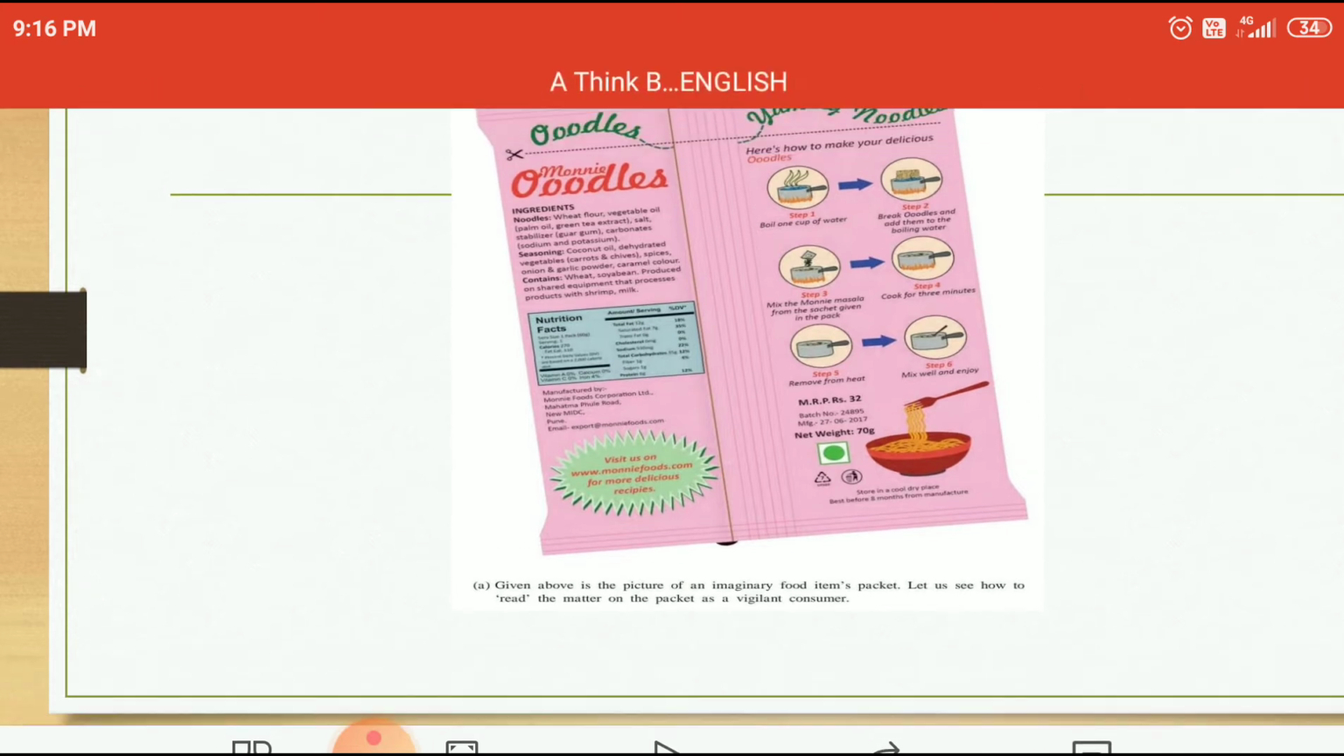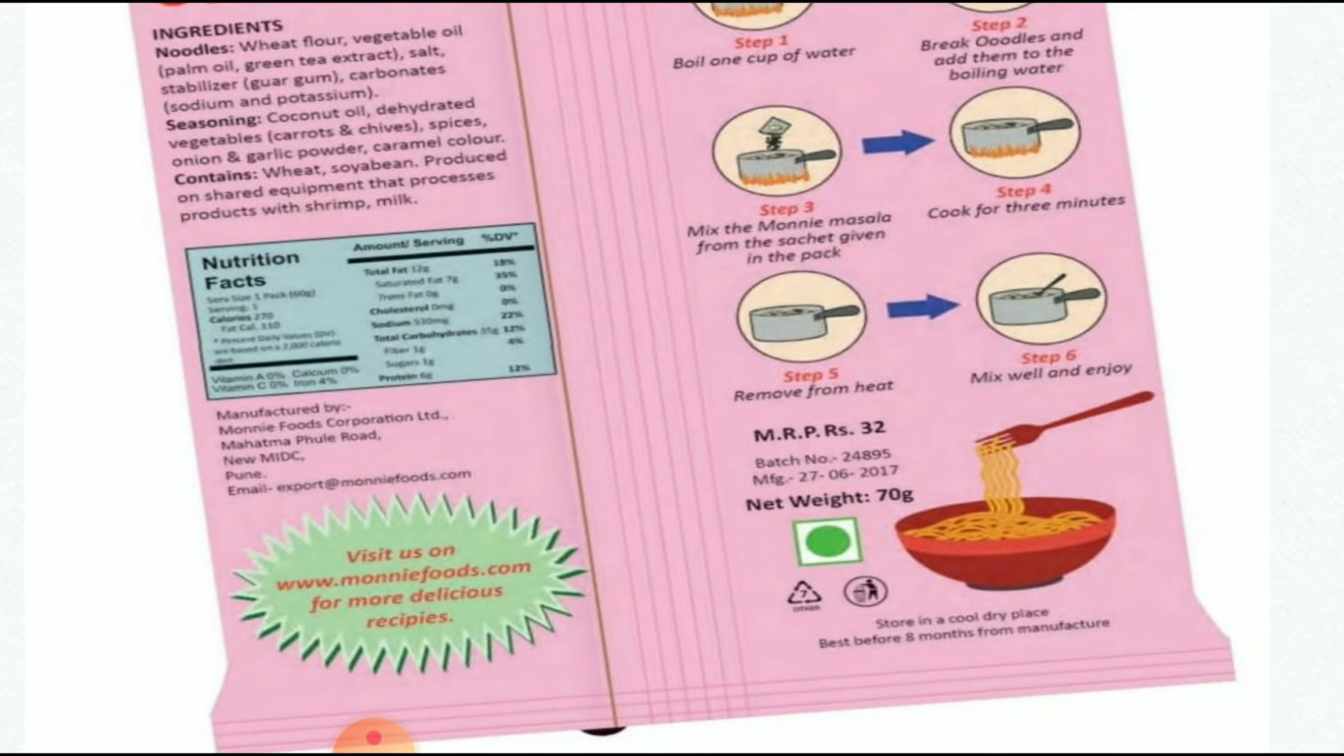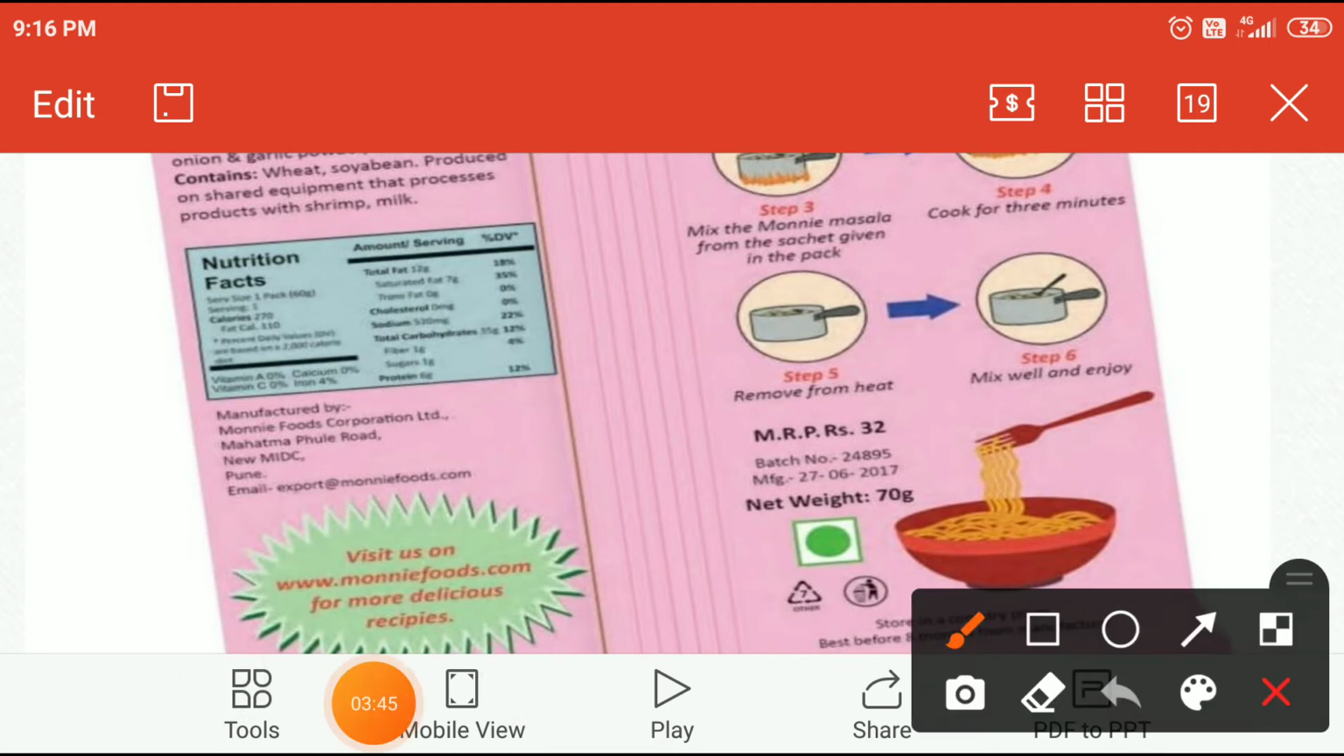Here is given, it is made by or manufactured by. You are seeing here, it is made by or manufactured by. Look at here. Here is given, manufactured by. Can you tell me? Manufactured by Moni Foods Corporations Limited, Pune. What is given there? Moni Foods Corporations Limited, Pune. Okay.